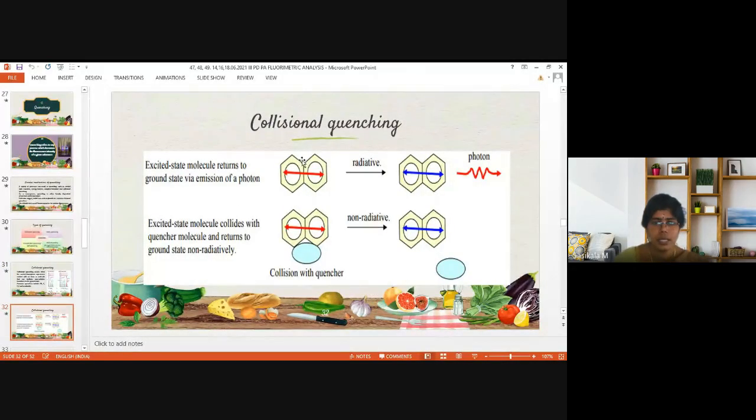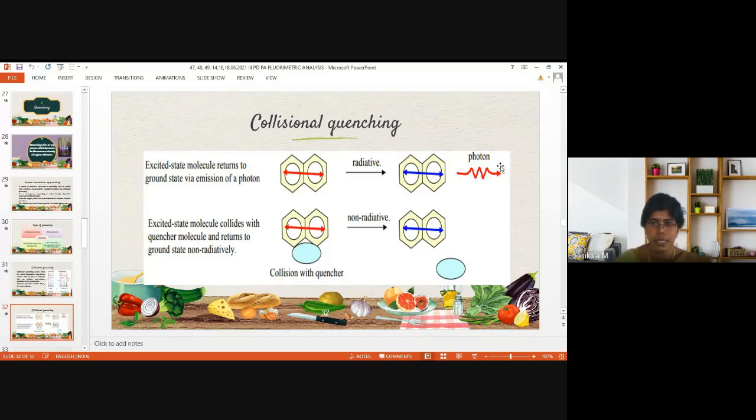And this is the schematic representation for collisional quenching. At the excited state, the molecule returns to the ground state via emission of photons. This is the actual process. From the ground state, through a radiative process, it goes to the excited state and emits the photon. Think of this as the fluorophore. An excited state molecule collides with a quencher molecule, like oxygen, iodide, or acrylamide, whatever we have seen. If it collides, then it returns to the ground state non-radiatively.